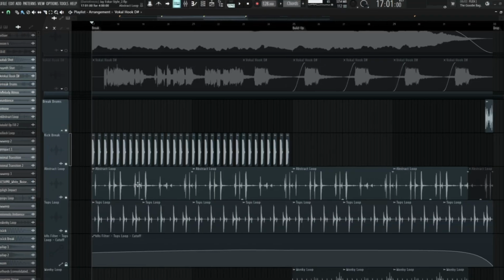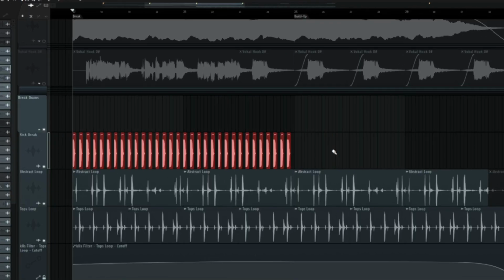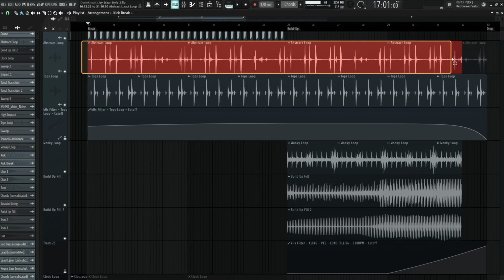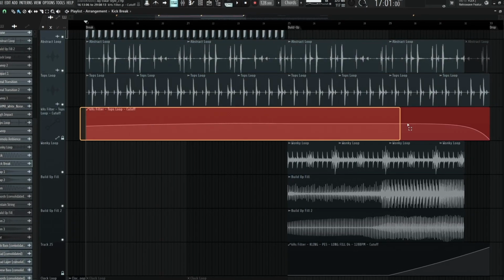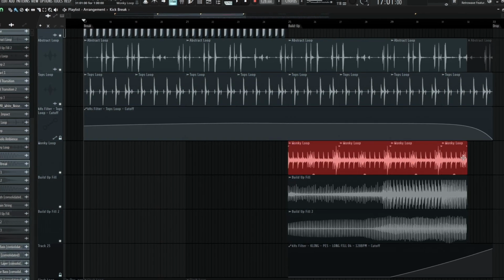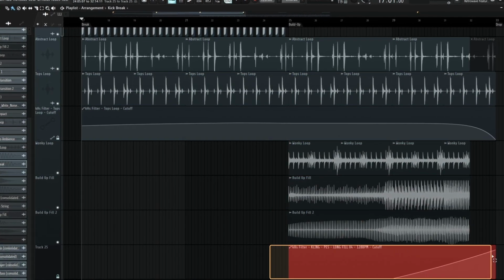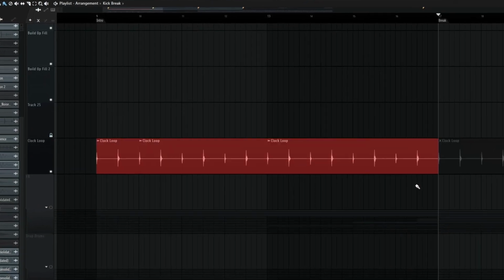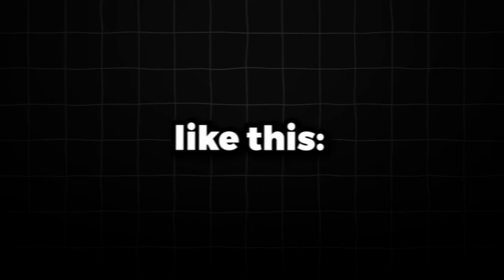For the drums, I used the kick from the drop and shaped it a bit with an EQ. I also added an abstract loop, a tops loop with an automated low-pass filter, a wonky loop, and 2 build-up fills with filter automation. There is also a clock in the intro. Drums altogether sounds like this.